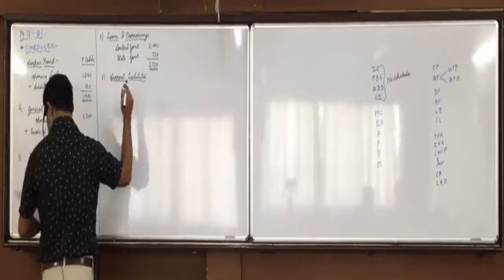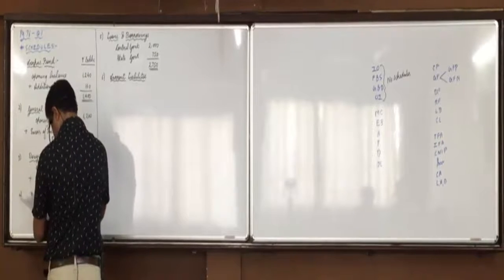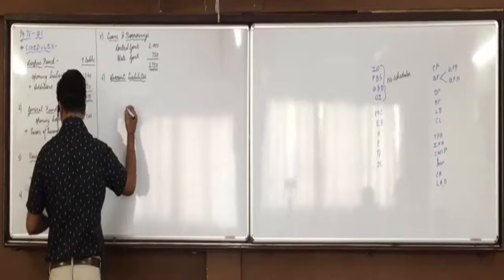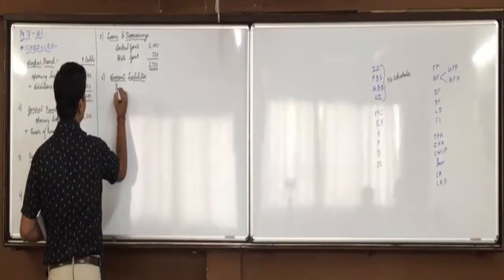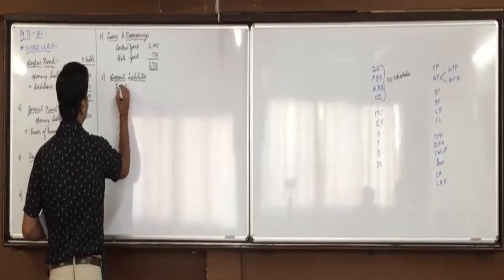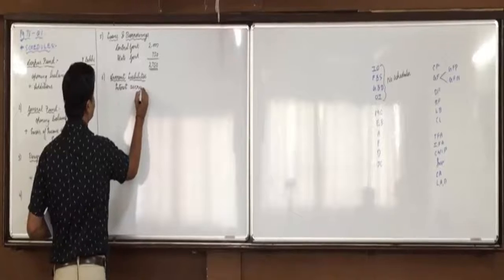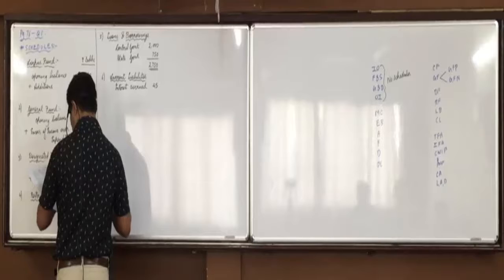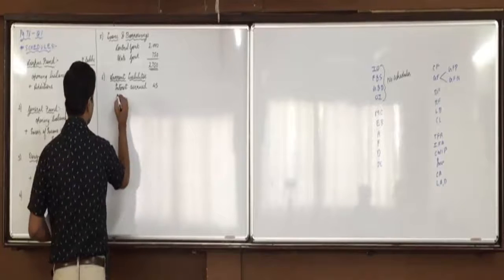In current liabilities we have marked interest accrued but not due on borrowings, 45. Then we have expenses payable 60.